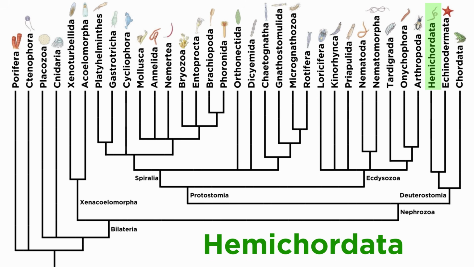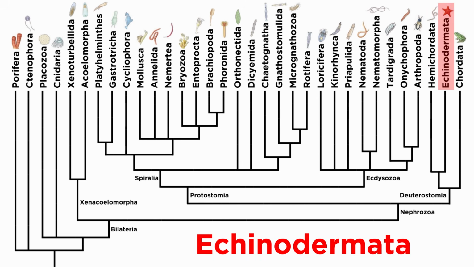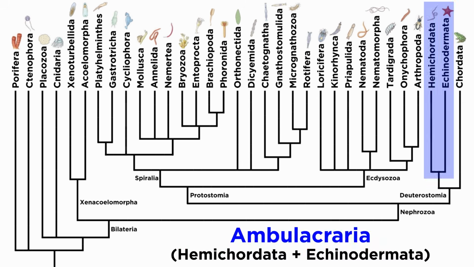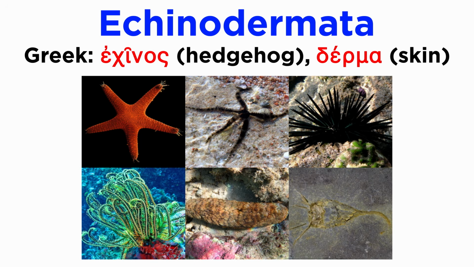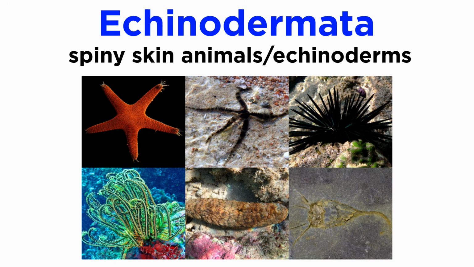We just covered phylum Hemichordata, so let's move on to Echinodermata. The echinoderms, along with the hemichordates, make up the clade Ambulacraria. All members of this clade share a three-part coelom and similar larval forms. The name of the phylum Echinodermata comes from the Greek echinos, meaning hedgehog, and derma, meaning skin, though they are more commonly called the spiny skin animals, or simply the echinoderms.